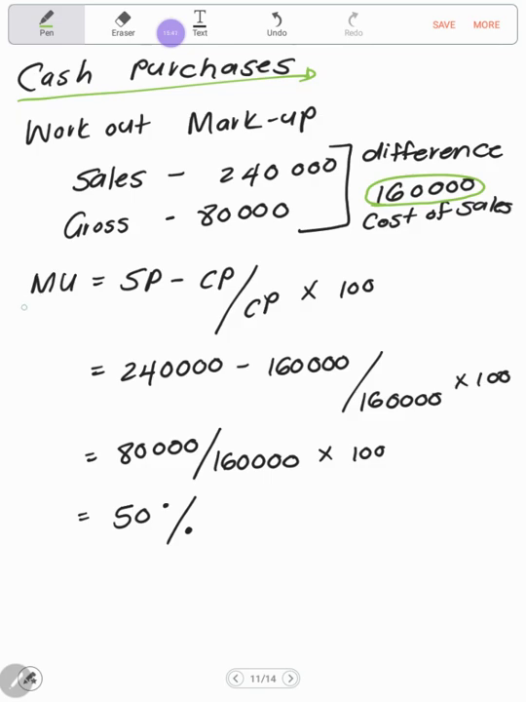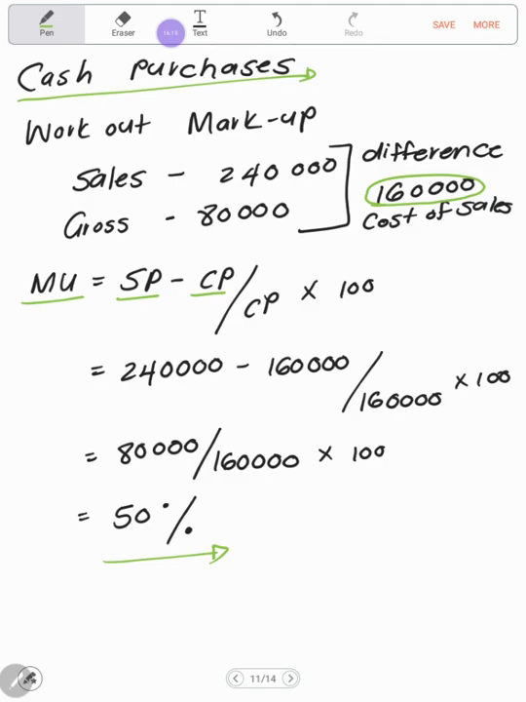What is my markup formula? It's my selling price minus my cost price over cost price times 100. If I take my selling price of 240, I'm subtracting the cost of sales of 160, dividing that by 160 times 100. Simplifying that for you, 80,000 divided by 160 times 100, our markup is 50%.